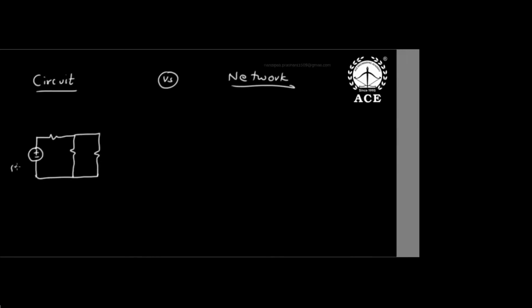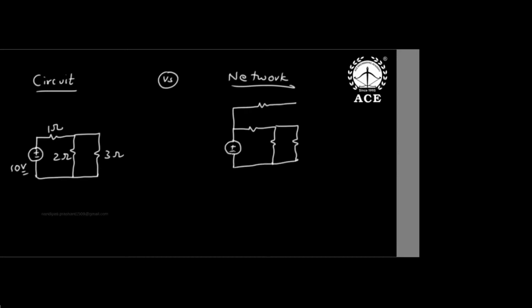Like a 10 volt supply, 1 ohm, 2 ohm, 3 ohm. Okay, 1 ohm, 2 ohm, 3 ohm. And here also I'm taking a similar example but slightly modified. So this is something like 10 volt, 1 ohm, 2 ohm, 3 ohm, and this is 4 ohm. Everybody now listen. Now, what is the difference?